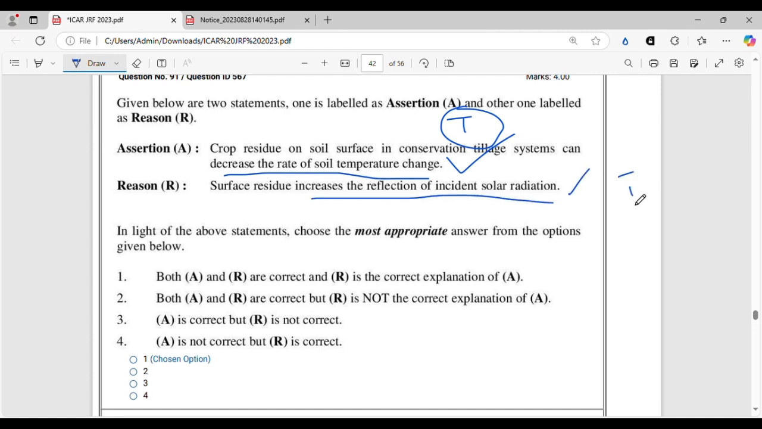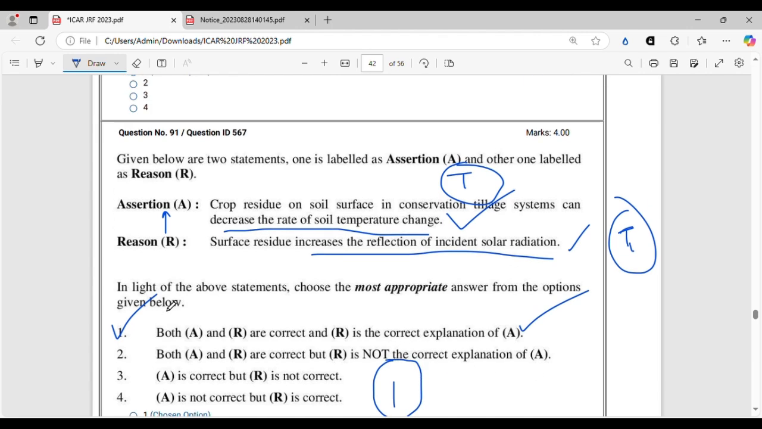Just now I told this in the explanation without even seeing the statement. So you can understand that both the statements are correct and the reason is the correct explanation of the assertion. All right. This is the true statement. So option 1 will be the correct option. All right. Let's move on.